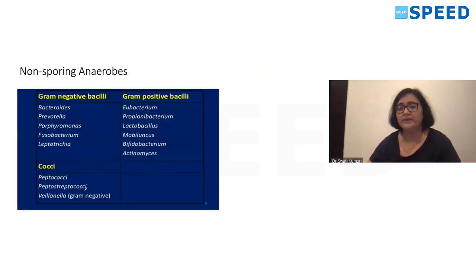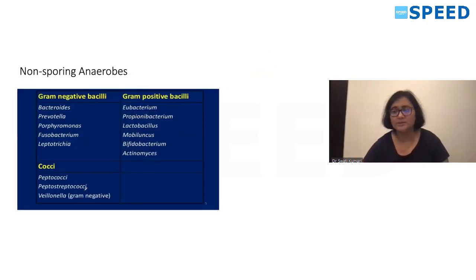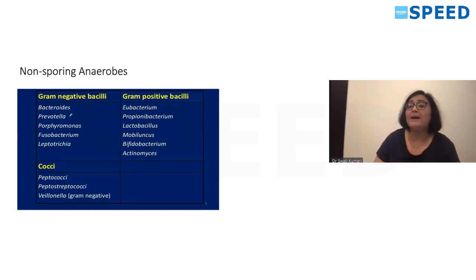We'll learn the classification. You have sporing anaerobes, non-sporing. So your Clostridium belongs to sporing anaerobes. Among non-sporing anaerobes, this is the classification: you have gram-negative bacilli, gram-positive bacilli. So your Bacteroides, Prevotella, Porphyromonas, Fusobacterium, Leptotrichia, these all are your gram-negative bacilli, which is non-sporing anaerobe.